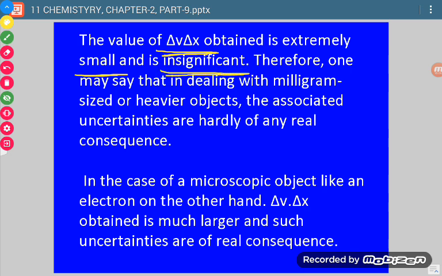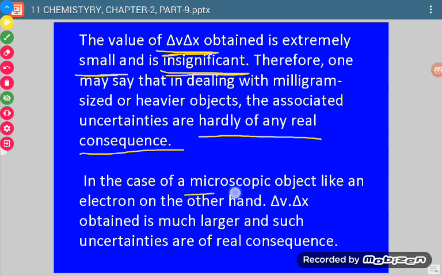Insignificant means we cannot even observe it or determine it. Therefore, one may say that in dealing with milligram sized or heavier objects, the associated uncertainties are hardly of any consequence. There is no usefulness of delta V or delta X if the size is of macroscopic range.